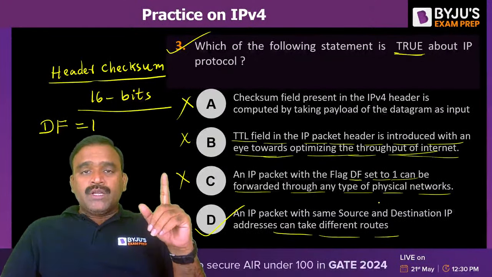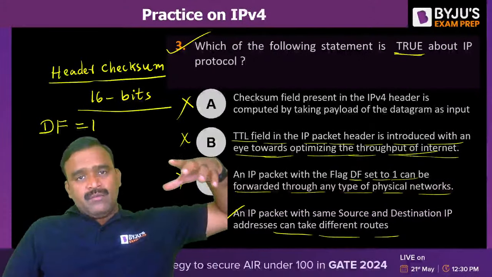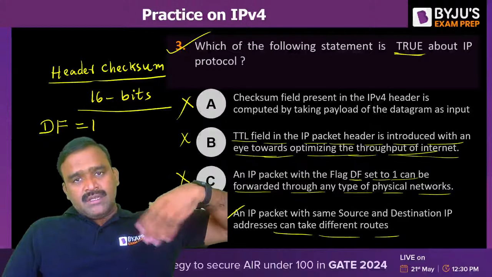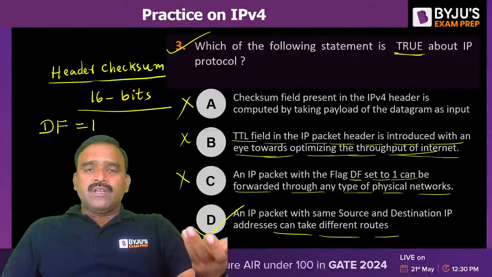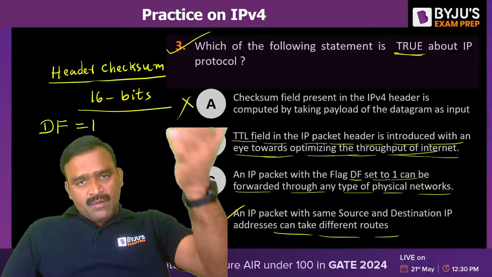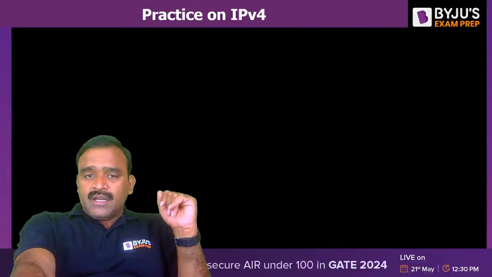This is exactly true, because the IP network is a connectionless network. Even with the same source address and the same destination address, packets are forwarded from router to router based on the present routing tables and the routes available, and it may come back to the same destination. It is quite possible in the connectionless Internet Protocol.